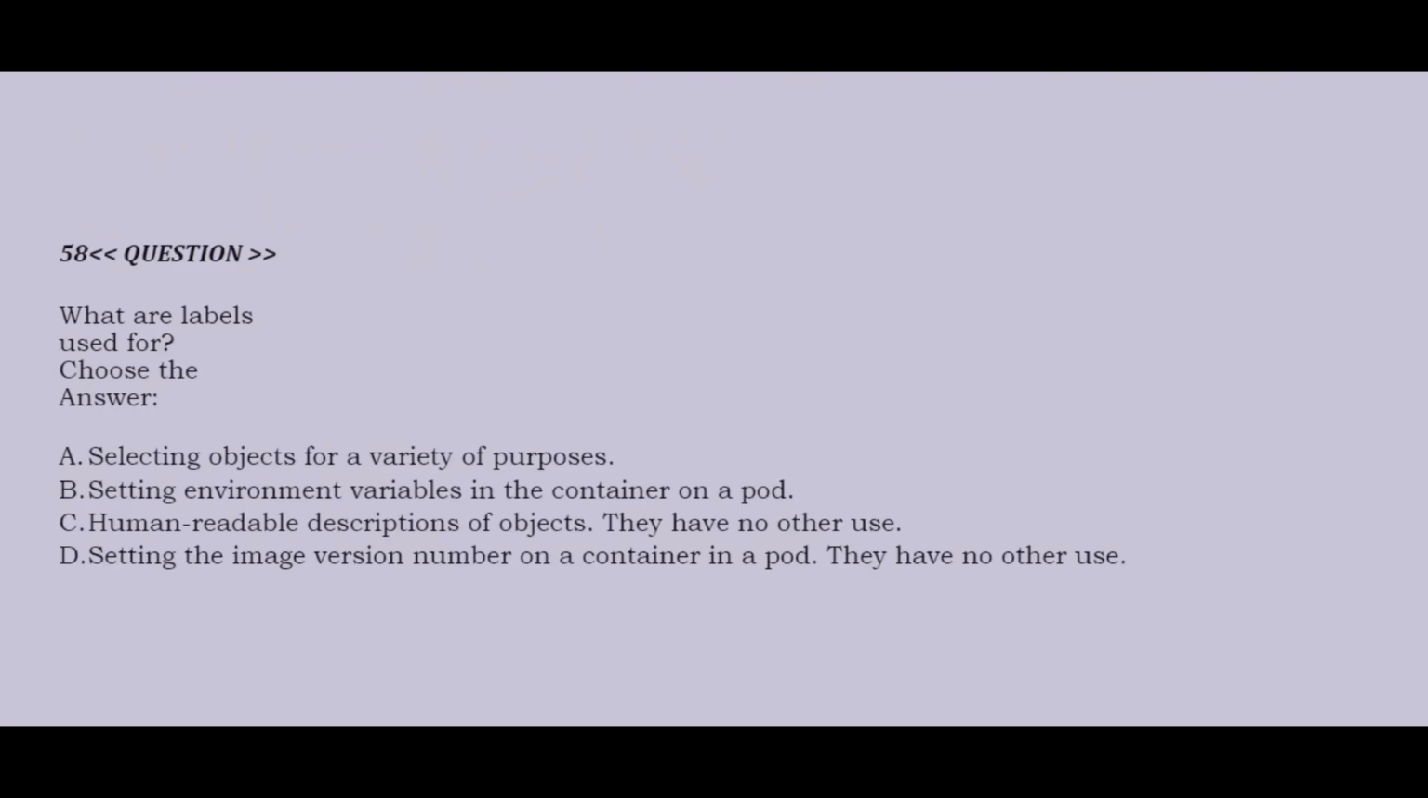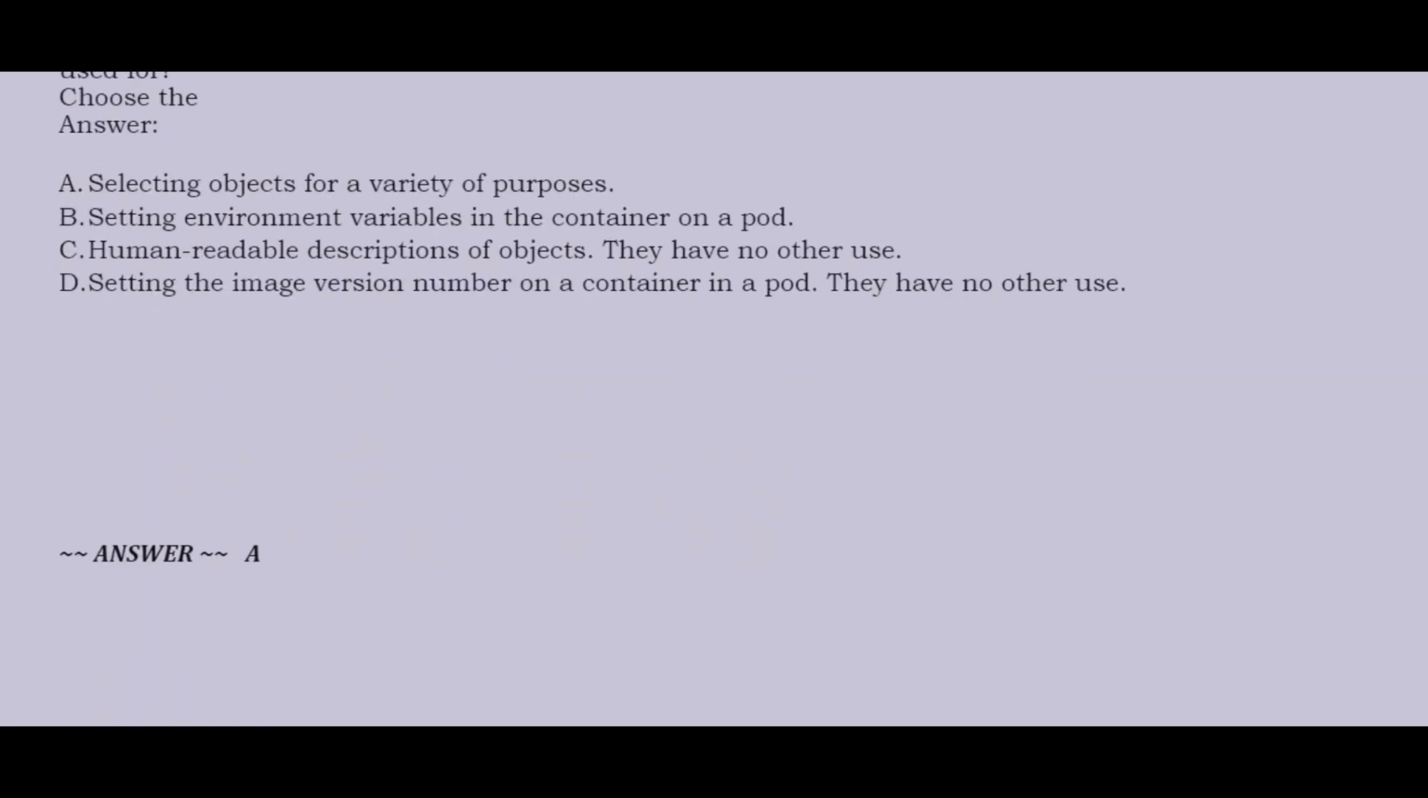Question: what are labels used for? Option A, selecting objects for a variety of purposes. Option B, setting environment variables in the container on a pod. Option C, human readable descriptions of objects. They have no other use. Option D, setting the image version number on a container in a pod. They have no other use. Correct answer is option A.